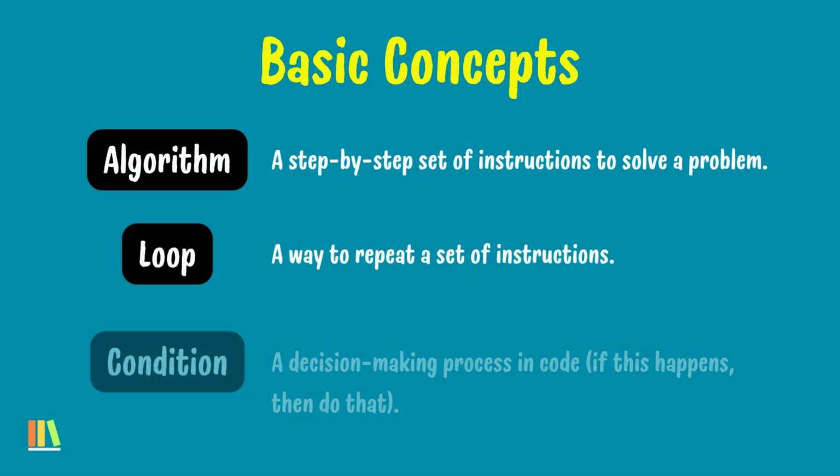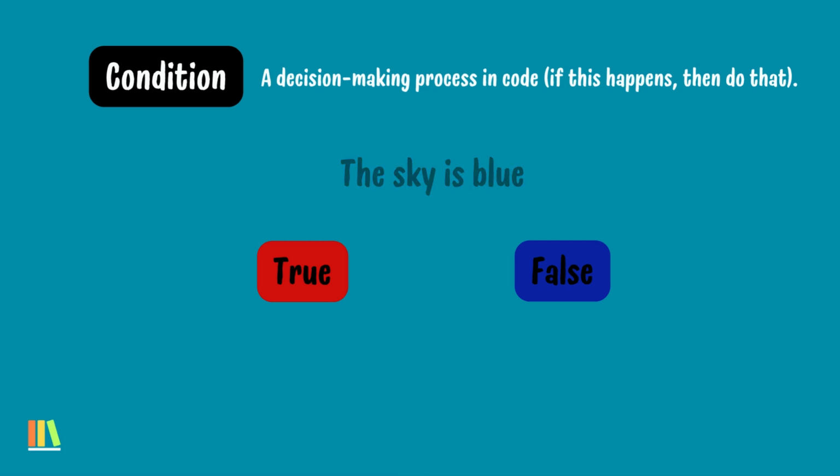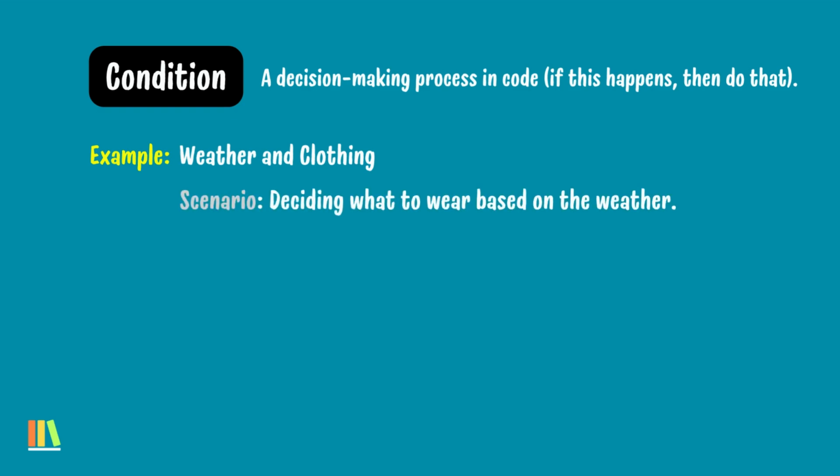Condition is a decision-making process in code. A condition is a way for a program to make decisions. It checks if something is true or false, and based on that, it decides what to do next. For example, weather and clothing. The scenario would be deciding what to wear based on the weather.